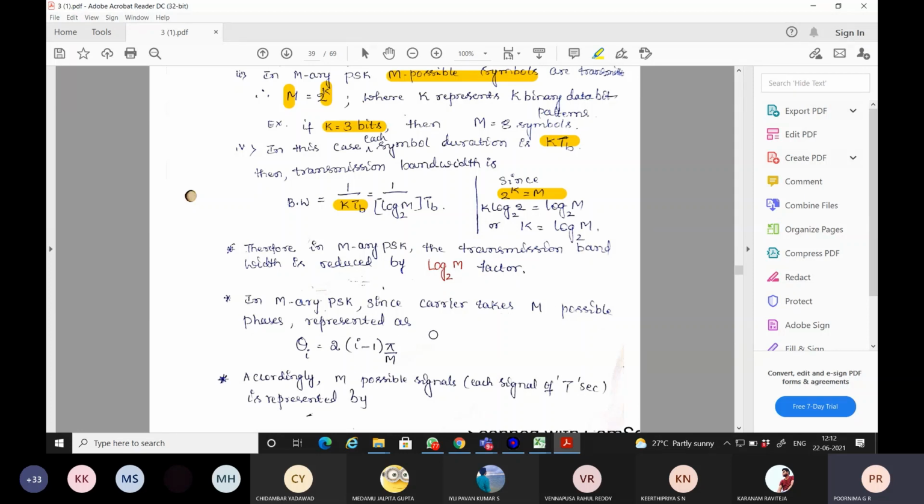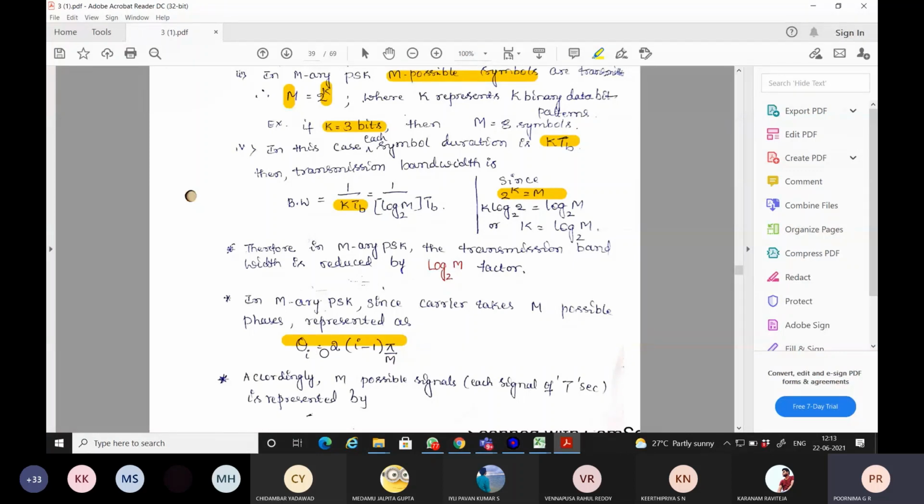How do we represent these M possible phases? That is represented as theta i, which is equal to 2(i minus 1) times pi by M, where i is an integer value. It can take 1, 2, etc. Any value. Okay, so now theta i is the angle that is considered for the carrier of an M-ary PSK.